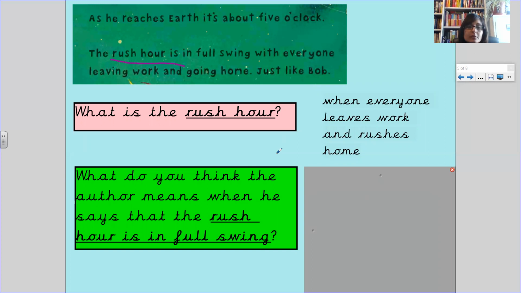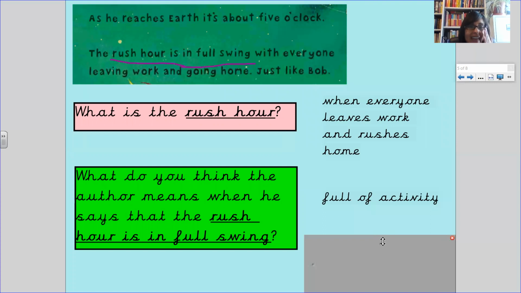What do you think the author means when he says the rush hour is in full swing? So if we extend our line, in full swing, you may pause the video here to have a think and turn to your teddy. Right, the rush hour is in full swing, so it's very busy. And the second part, in full swing, means that it's full of activity, that everybody is doing it. So the rush hour in full swing is very, very busy, and everybody is busy going home.